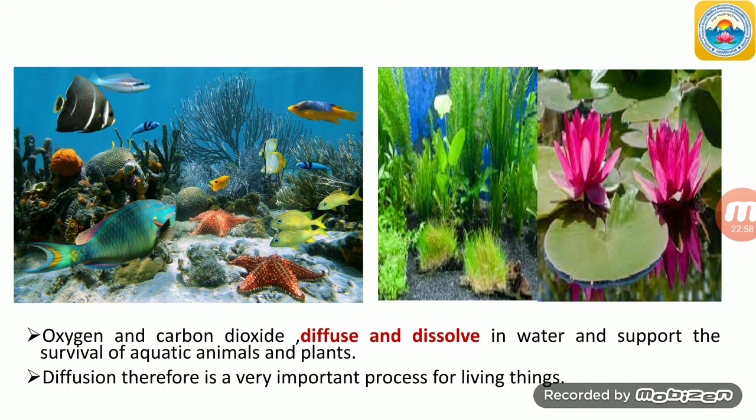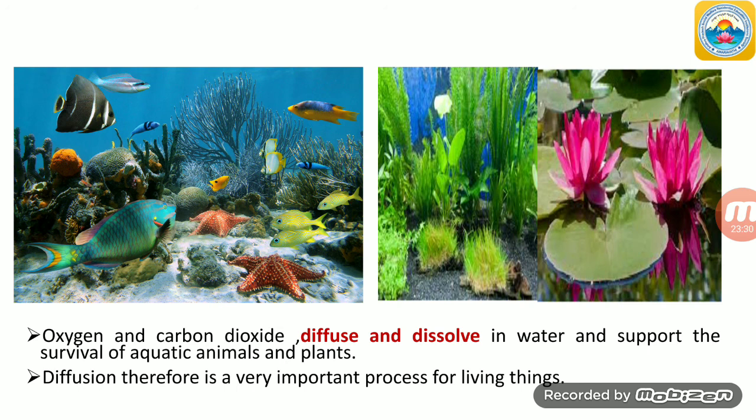The oxygen and the carbon dioxide diffuse and dissolve in water, and by this they support the survival of aquatic animals and plants.